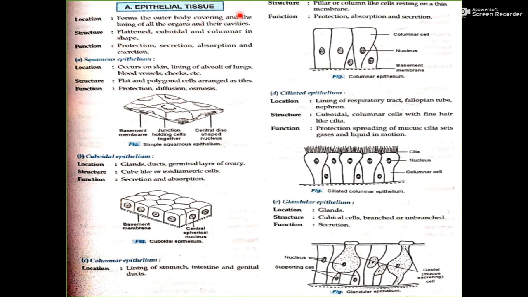Now, epithelial tissue forms the lining of our body. You can easily read it. Every tissue has its location, structure, and function. You can see here it is written: pillar or column-like cells resting on a thin membrane. I discussed with you that columnar epithelium is column-like cells. So you can copy it from here.